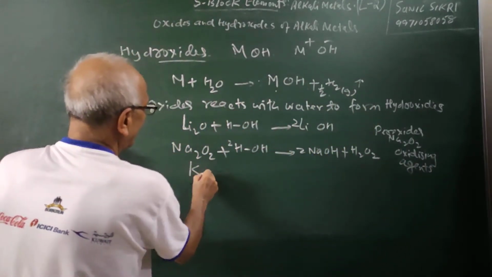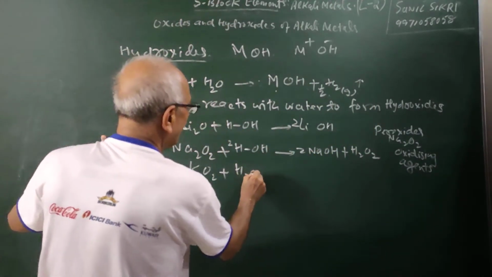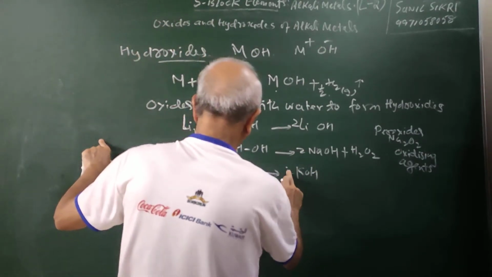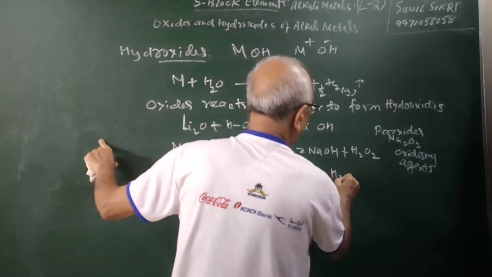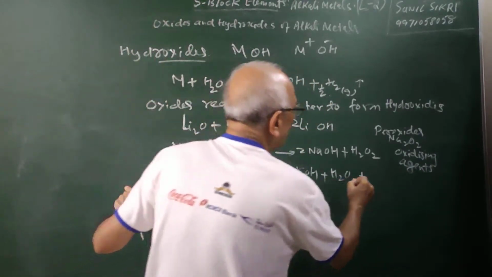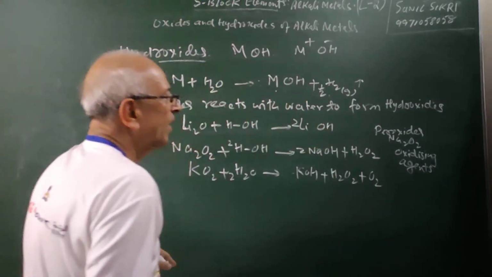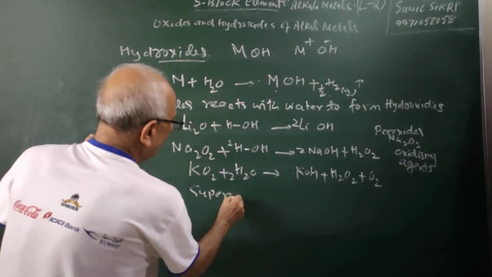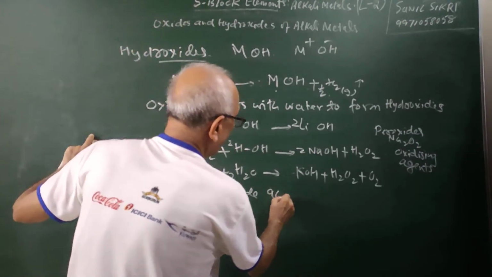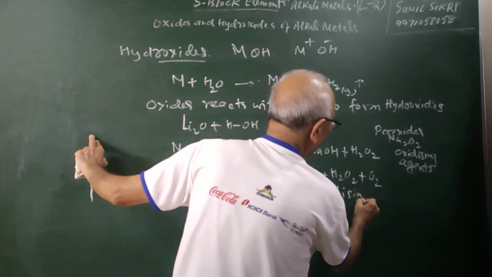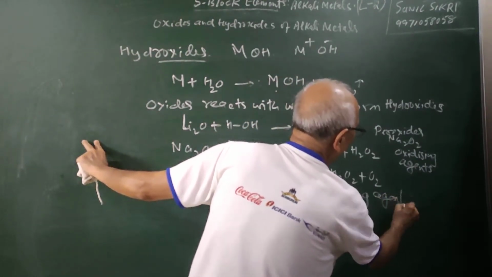Further, if I take potassium peroxide and react it with water, what you get is KOH plus H2O, and also there will be oxygen. So these superoxides act as oxidizing agents and can provide oxygen.